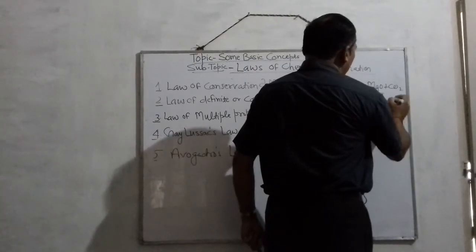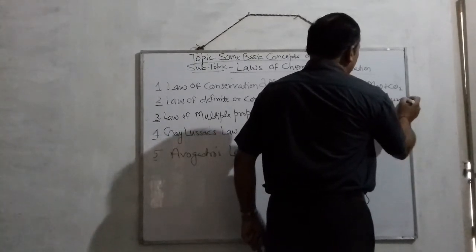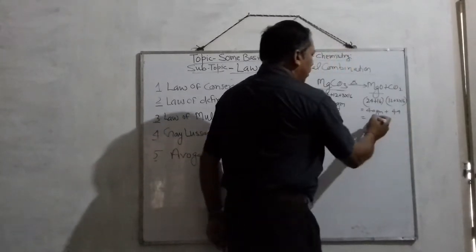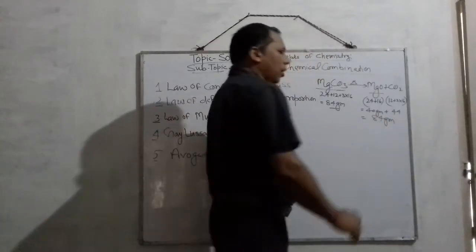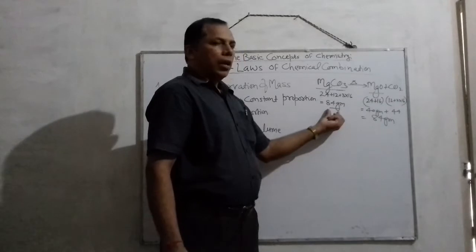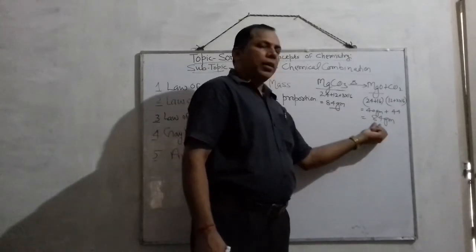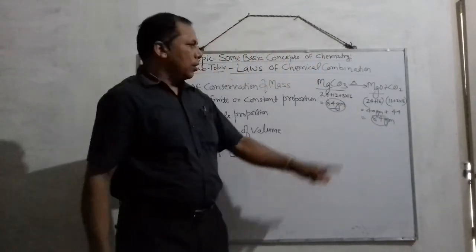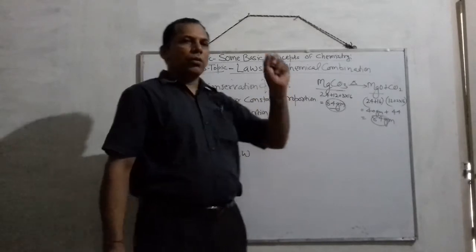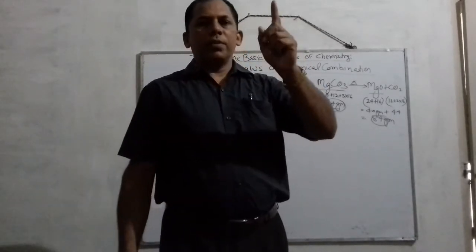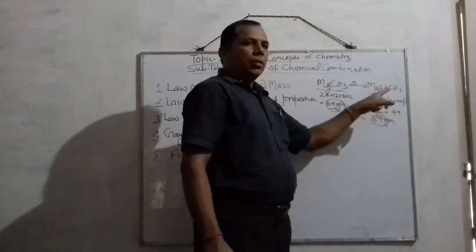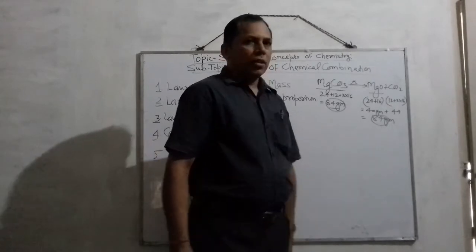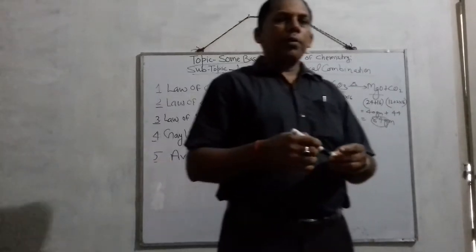And CO2 is 12 plus 2 into 16, that becomes 44. So 40 plus 44 is 84. So on both sides, either on the reactant side or on the product side, the mass is the same. And that is the statement: there is no gain or loss in the mass of the substance during any change, either physical or chemical. Okay?